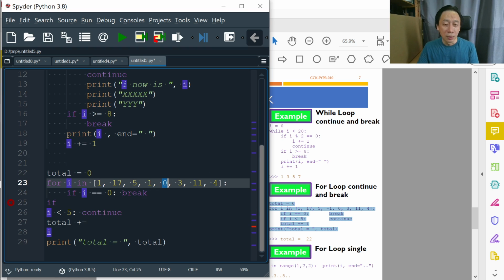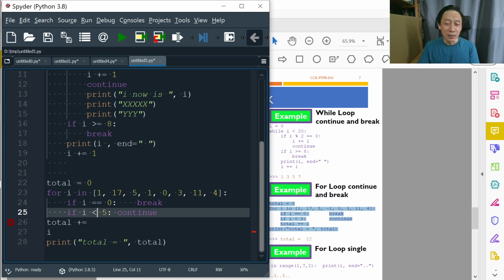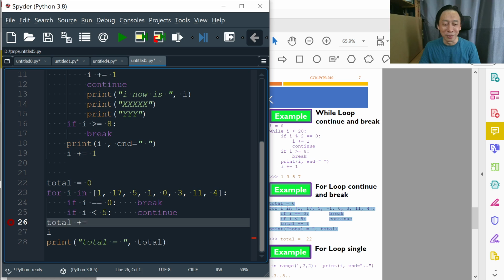That means whenever there is a 0 profit, okay, let's stop and see what happens, right? Let's stop the summation process, the totaling process. If I is less than 5, then we say, suppose any revenue that's less than 5, that means 4, 3, 2, 1, other than 0, we come out, but 4, 3, 2, 1, too little, let's skip it. We only total up the big revenue, right?